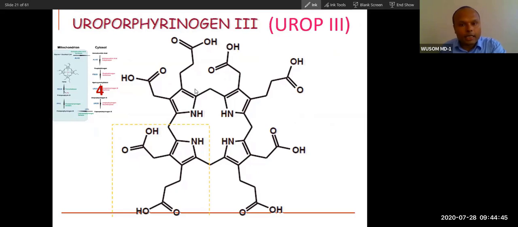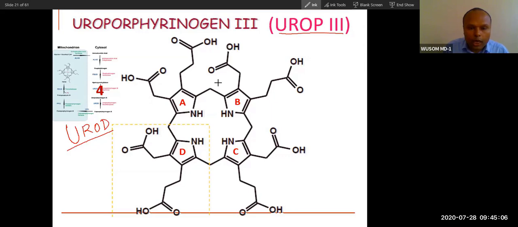Now, as I told you, after formation of this porphyrin, uroporphyrinogen, the main difference between uroporphyrinogen, coproporphyrinogen and protoporphyrinogen will be decarboxylation. Now, the fifth enzyme comes. This enzyme is called uroporphyrinogen decarboxylase, UROD.